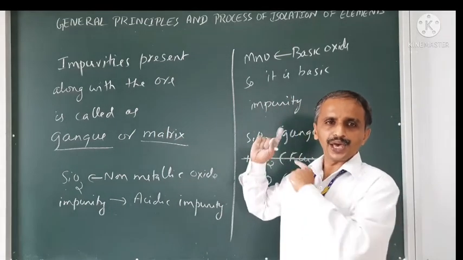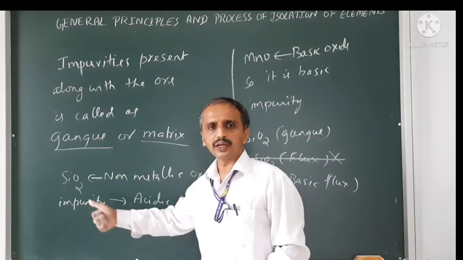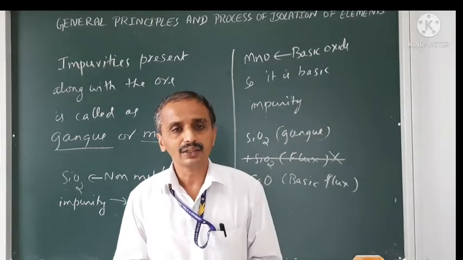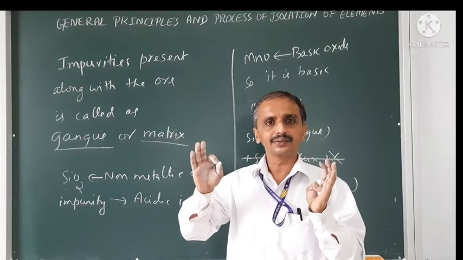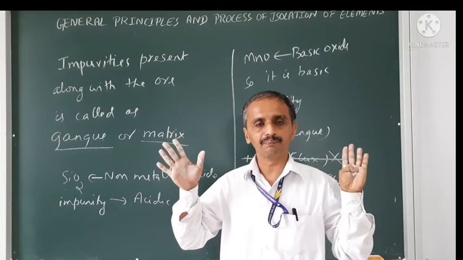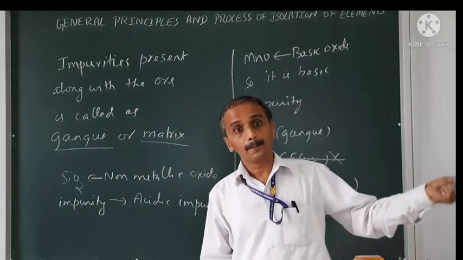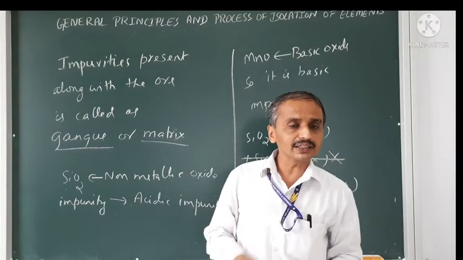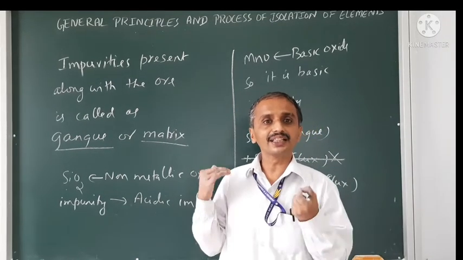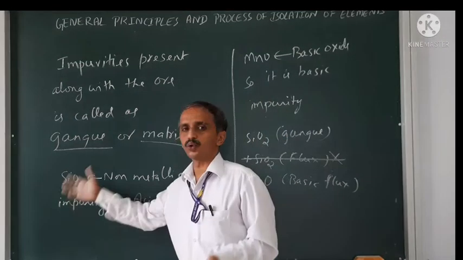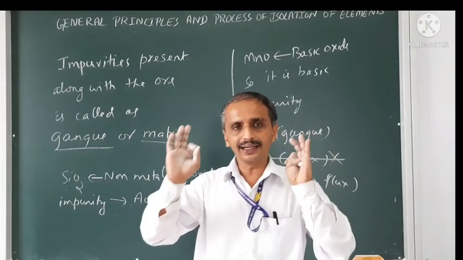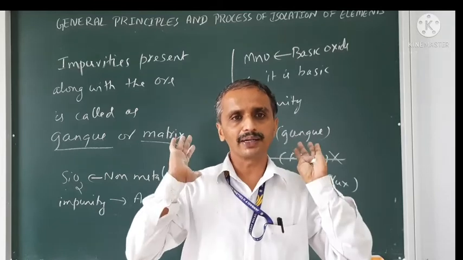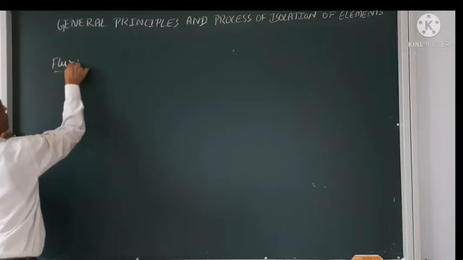So, select the flux based on the nature of the gangue particle. If an acidic gangue particle or matrix is there, use a basic flux like calcium oxide, quicklime. If a basic impurity, basic gangue particle, basic matrix is present, then use an acidic flux like SiO2. So again and again repeat, the selection of the flux will be based on the nature of the gangue.